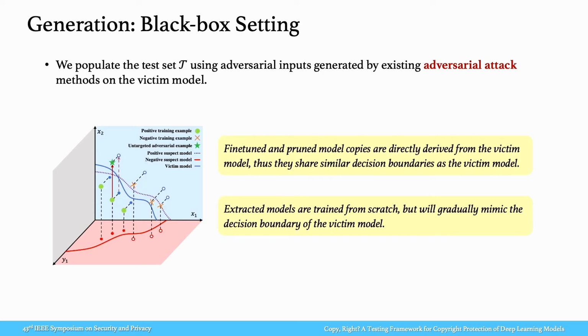In the black box setting, we populate the test set using adversarial inputs generated by existing adversarial attack methods on the victim model. The left figure illustrates the rationale behind this. Fine-tuned and pruned model copies are directly derived from the victim model, thus they share similar decision boundaries as the victim model. However, the negative suspect models are trained from scratch on different data or with different initializations, thus having minimum or no overlap with the victim model's decision boundary. Although the extracted models by extraction attacks are trained from scratch by the adversary, they will gradually mimic the decision boundary of the victim model.